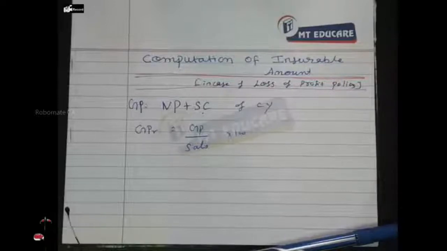Understood? Please respond. There is a direct link between gross profit amount and sales amount. Gross profit is directly proportional to sales. If sales increase by 25%, the gross profit ratio doesn't increase, but the gross profit amount increases, correct?